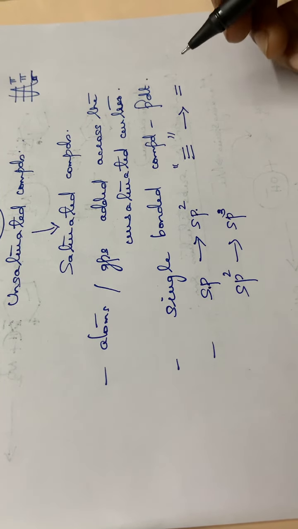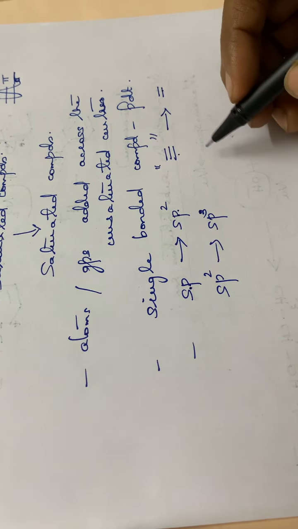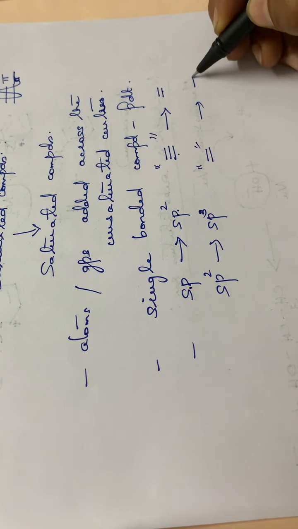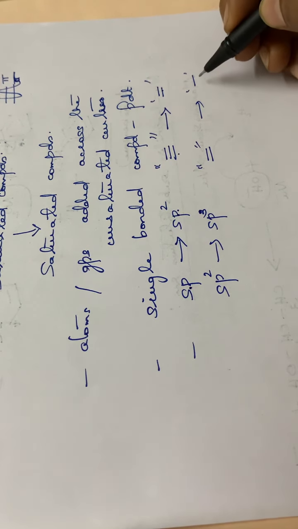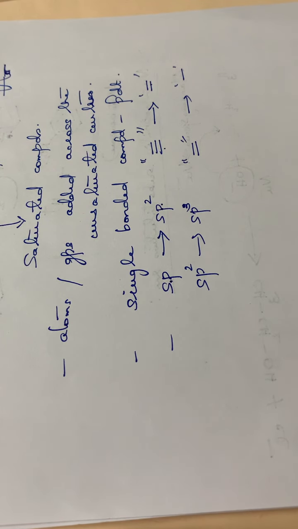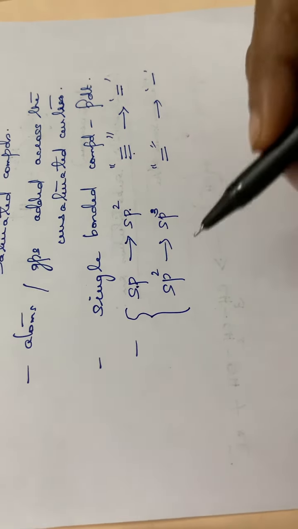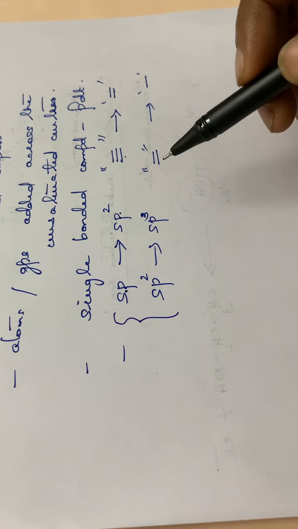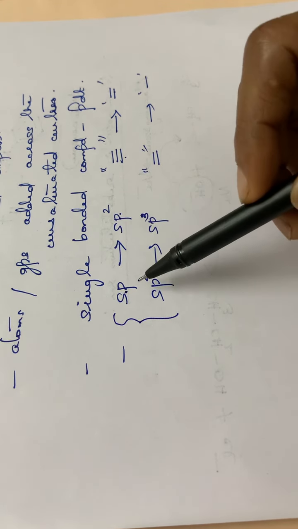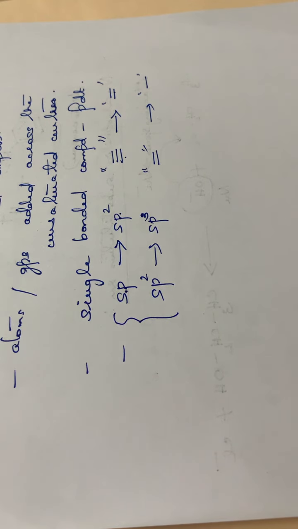In the first step, the triple bonded compound is converted to a double bonded compound, that is sp to sp2. In the next step, the sp2 double bonded compound is converted to a single bonded compound, which normally has sp3 hybridization. So as a result of addition reactions, the hybridization changes from sp to sp2, then sp2 to sp3.